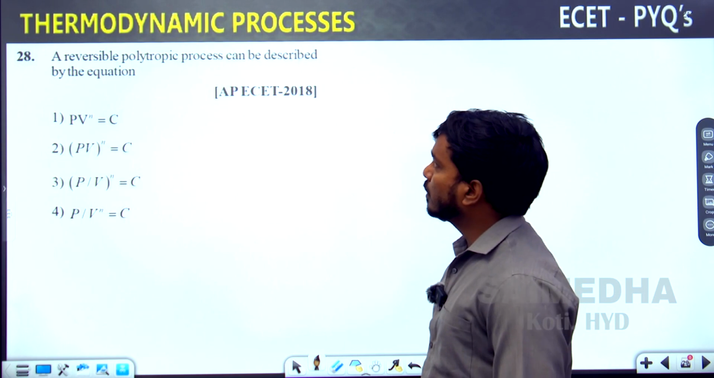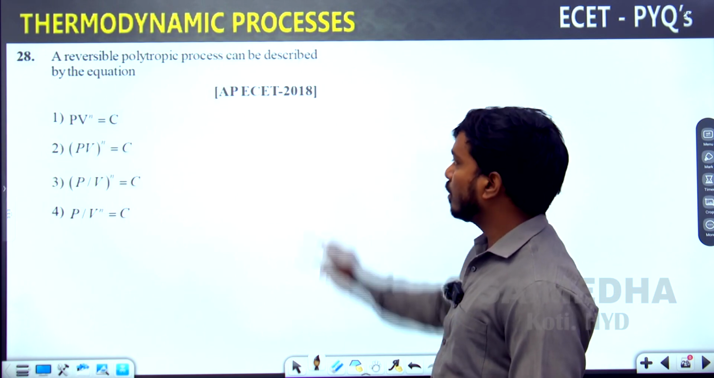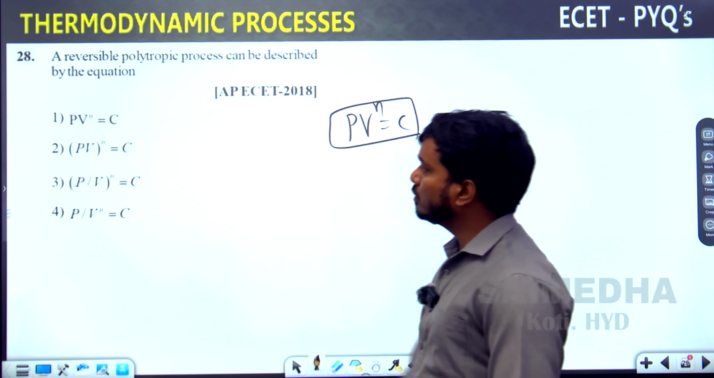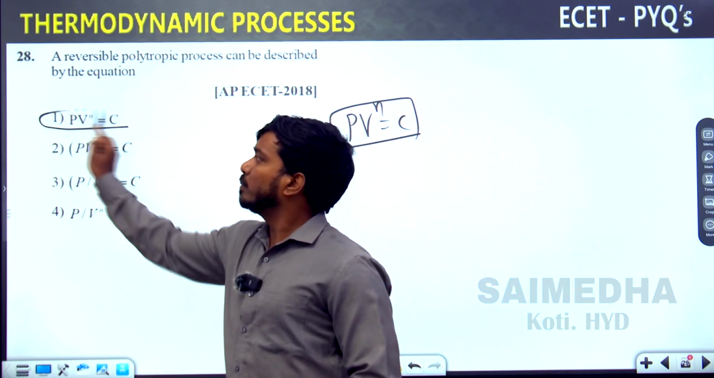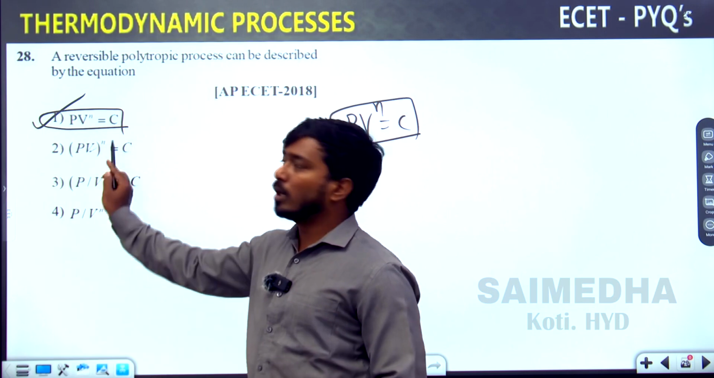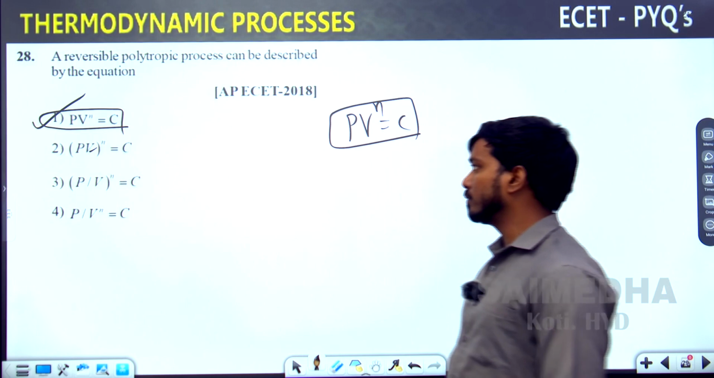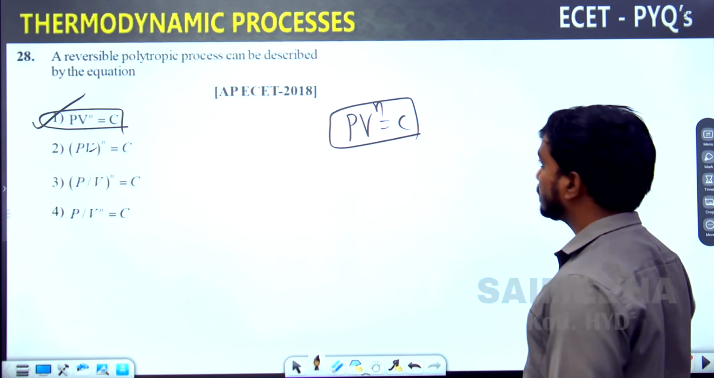Reversible polytropic process can be described by the equation PV to the power of n is equal to constant. So what do we have here? PV power n, volume power n, not the total whole n, PV power n, volume power n you need to have. Okay. Go for the next question.